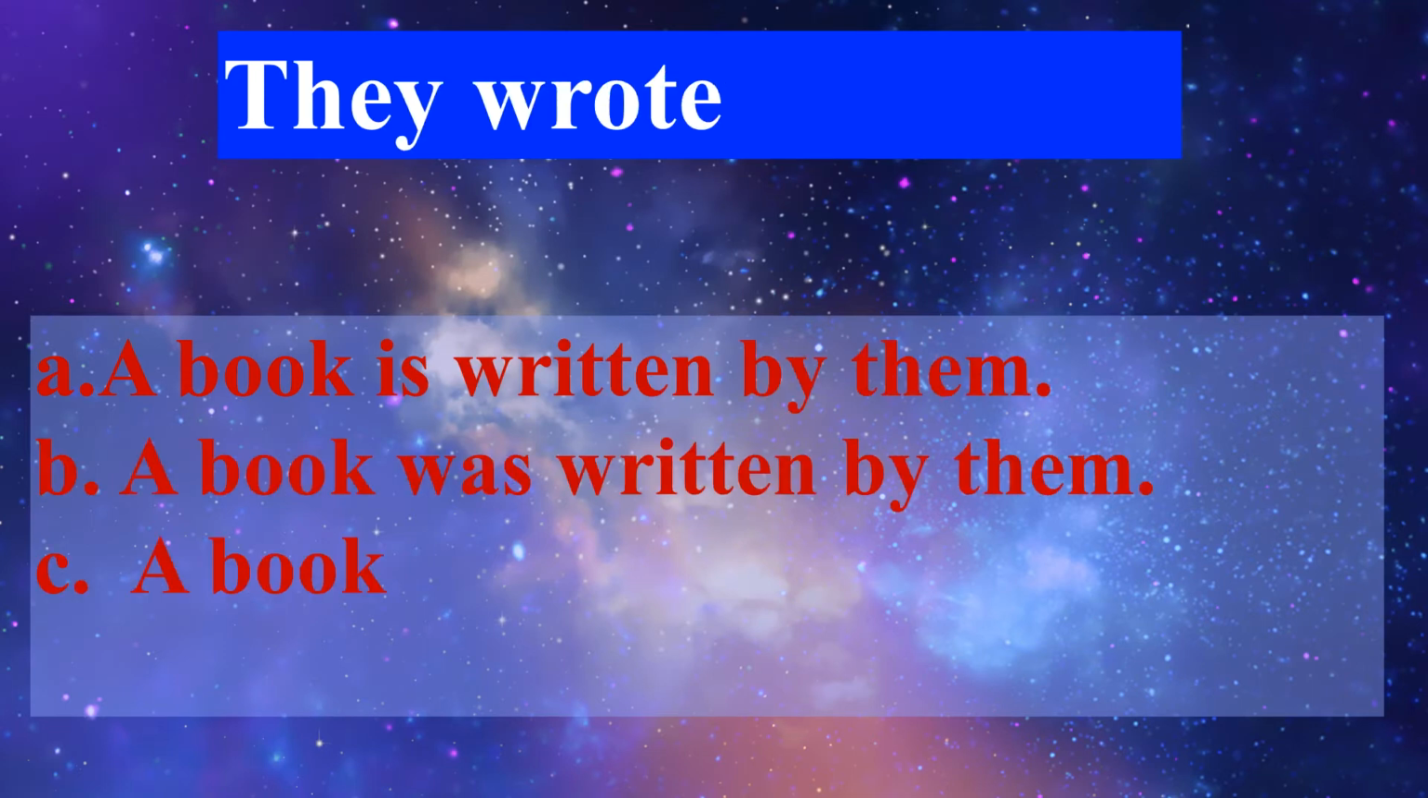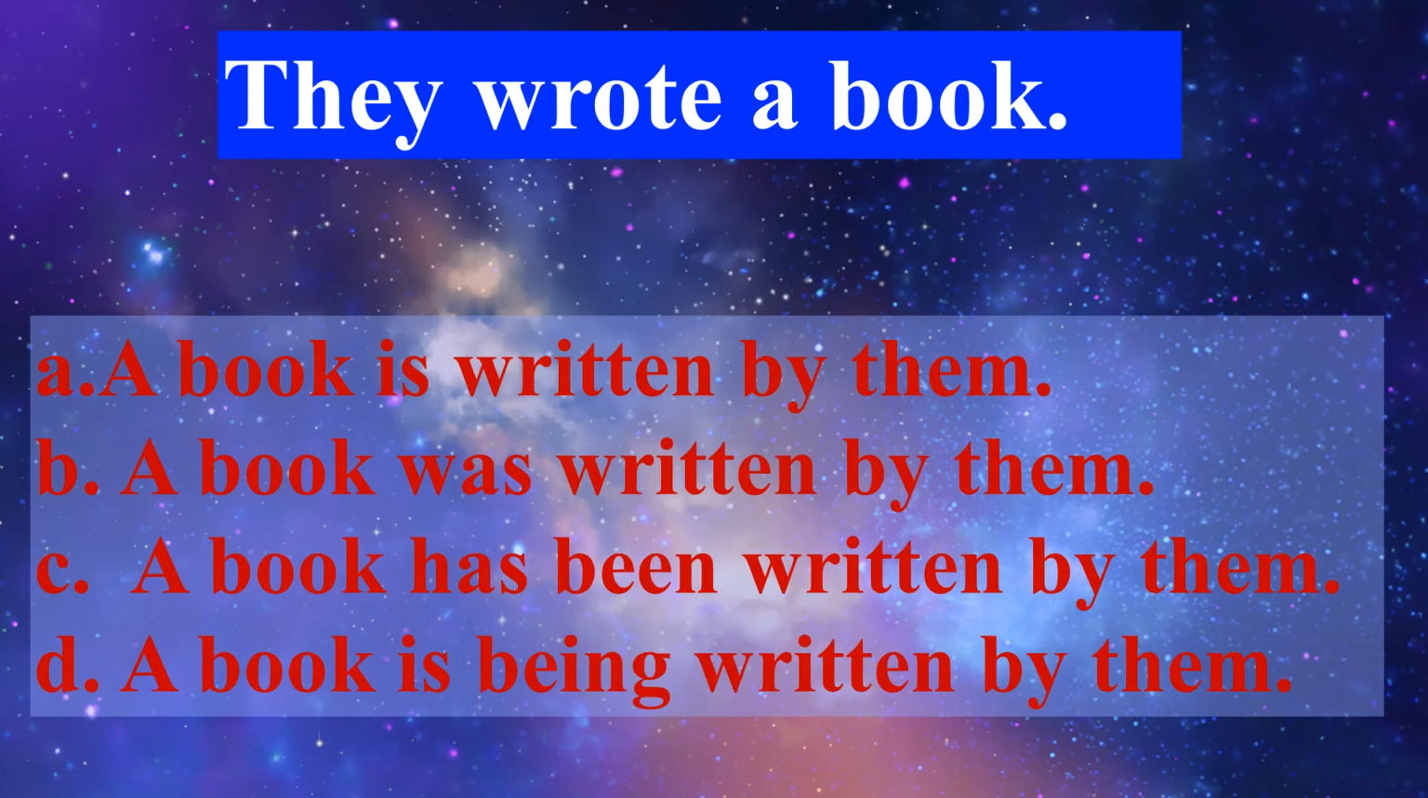Now the next sentence is they wrote a book. The tense used here is simple past tense and we are going to start our sentence with a book because it is the object. After going through all the options, we can say that B seems to be the correct option because a book was written by them means the object, the correct tense and the third form of the verb are very accurately used here. So we'll go with B option.